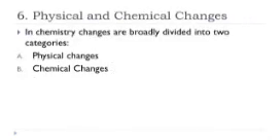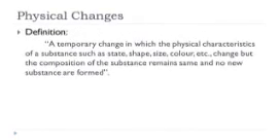In chemistry, the changes are broadly divided into physical and chemical changes. A temporary change in which the physical characteristics of a substance, such as state, shape, size, color, etc. change, but the composition of the substance remains the same and no new substances are formed, is known as a physical change.